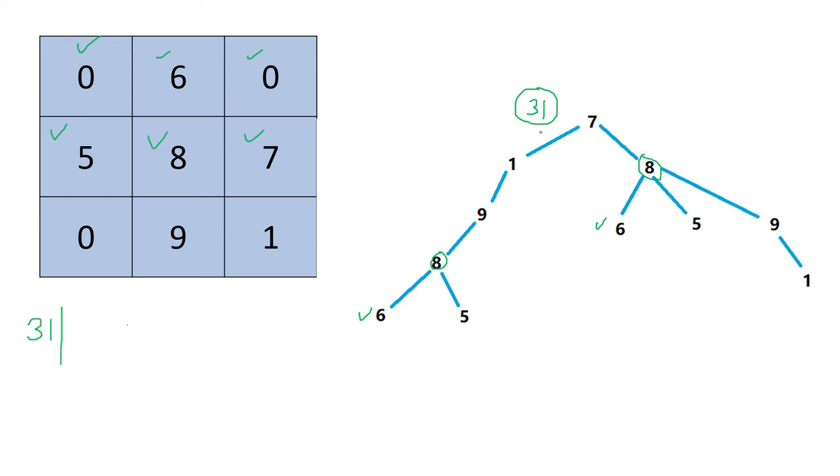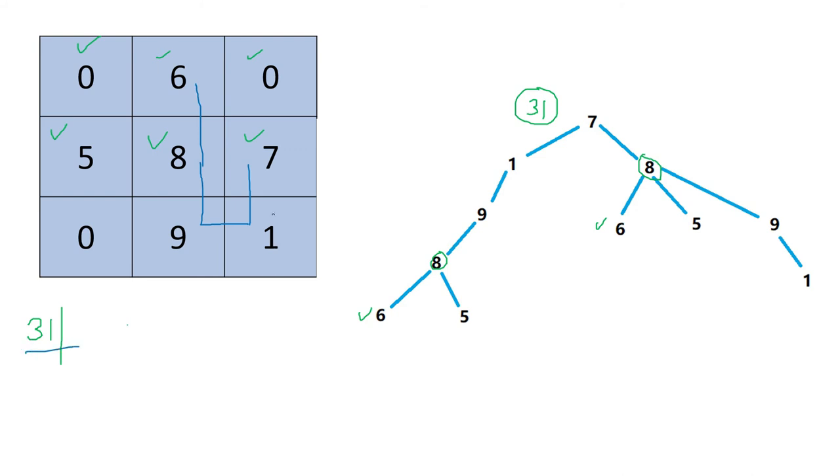So from 7 we can go to 1, then we can go to 9, then we can go to 8, and then we can go to 6. So this path will contribute as 31. If you remember, from 6 also if you start, we are following the same path only to get 31, that is 6, 8, 9, 1, 7. So I will not show you any further for 0, 9 and 1 because ultimately the result will be 31, that is the max one.